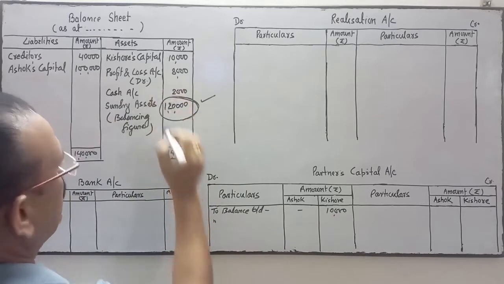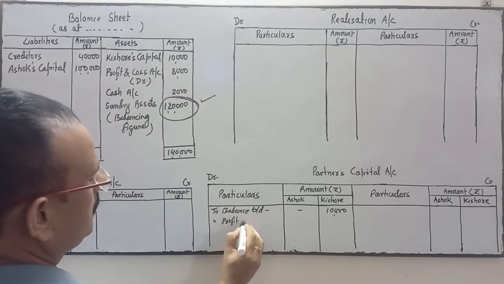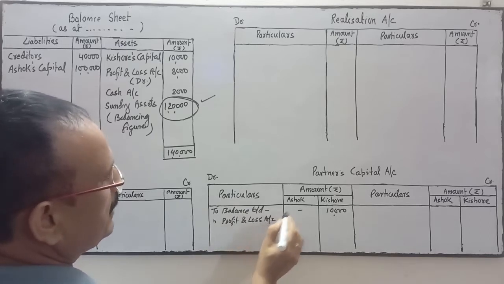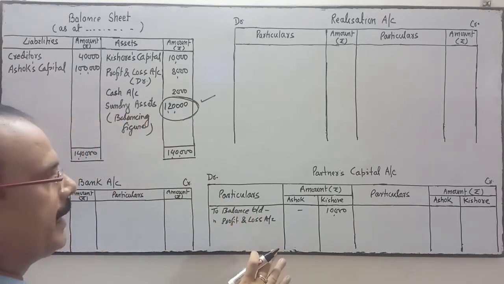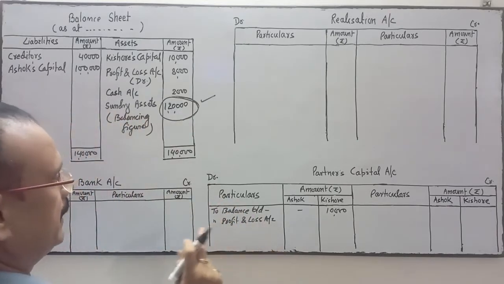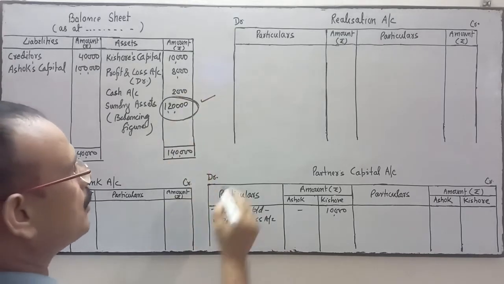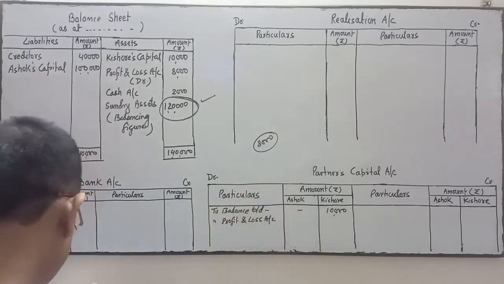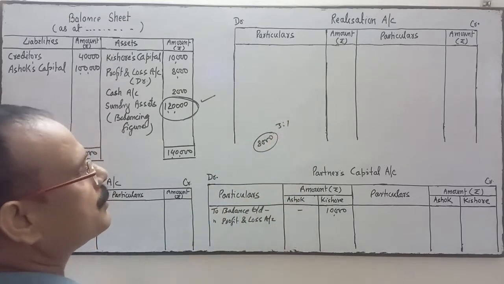Next is profit and loss, which you transfer to the partners' capital account. It's a loss, so this will be a debit in the partners' capital account. That loss will have to be borne by the partners in their profit sharing ratio. The loss is 8,000. This loss will be shared by the partners in their profit sharing ratio, that is 3:1.